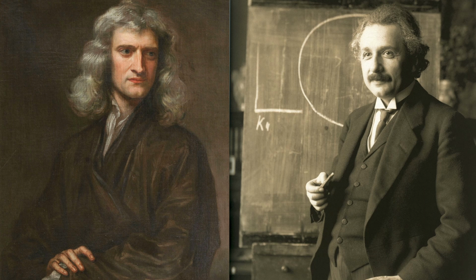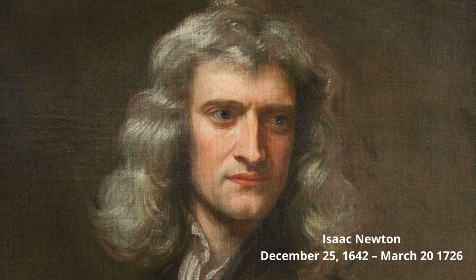Isaac Newton and Albert Einstein are among the top brilliant minds the world has seen. Each at their own time made significant contributions that propelled science ahead in many fields. This video covers Newtonian mechanics and Galilean relativity, and the next video covers Einstein's theory of special relativity. Let's start with Newton. Sir Isaac Newton was born on December 25, 1642.